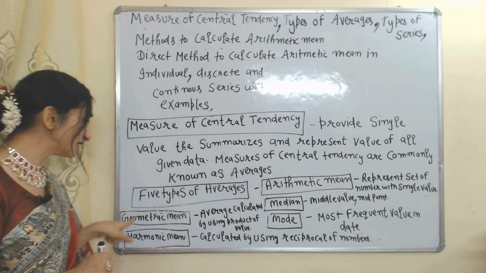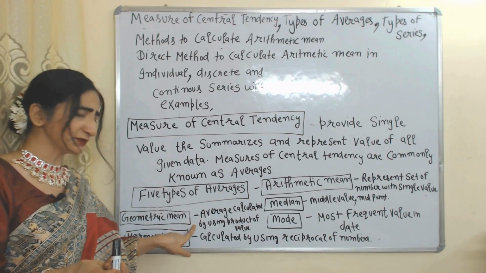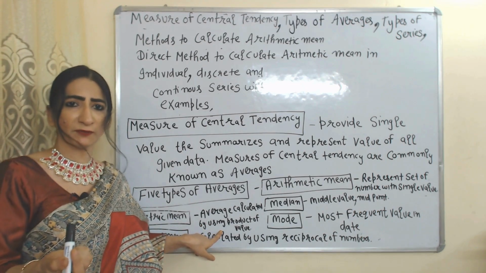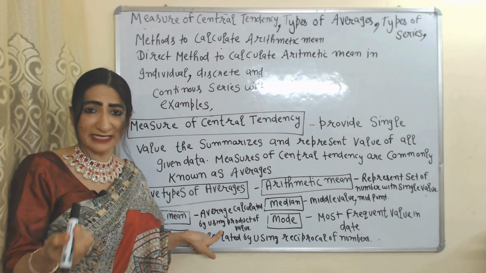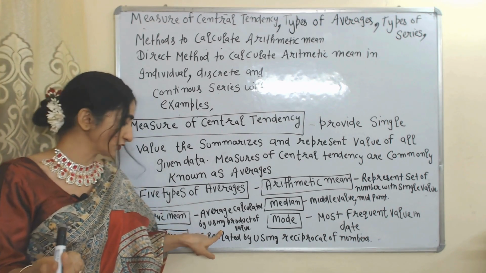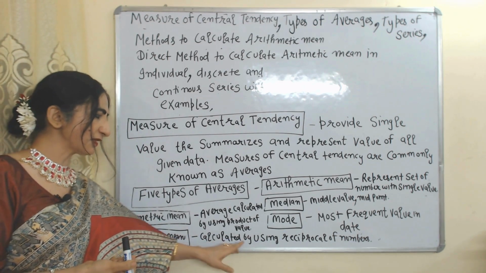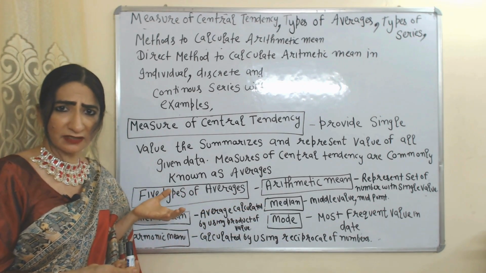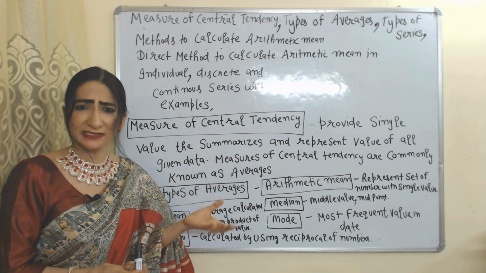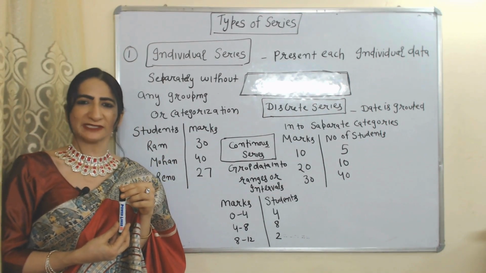Next, mode. Mode is the most frequent value in data, and we mainly use mode to know current market trends. Next, geometric mean. Geometric mean is a type of average calculated by using the product of values, and we use it to calculate changes, percentages, ratios. Last is harmonic mean. Harmonic mean is calculated by using the reciprocal of numbers, and we use it while dealing with rates, ratios, etc.